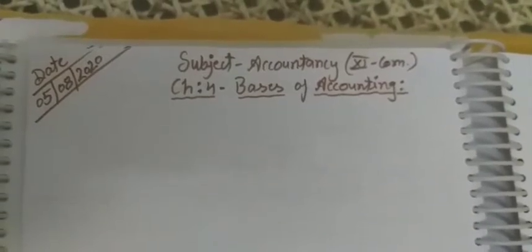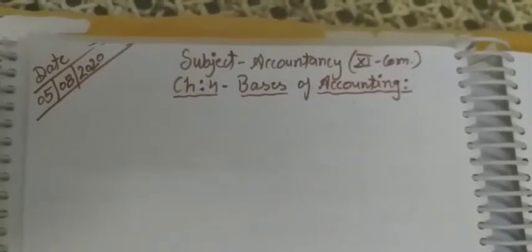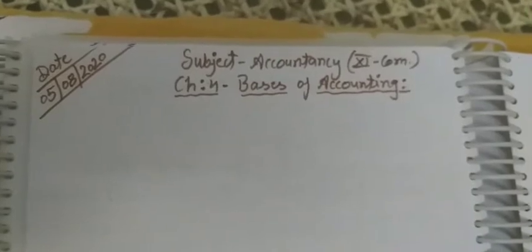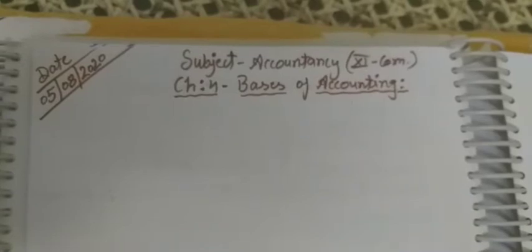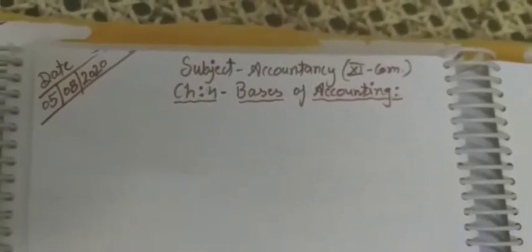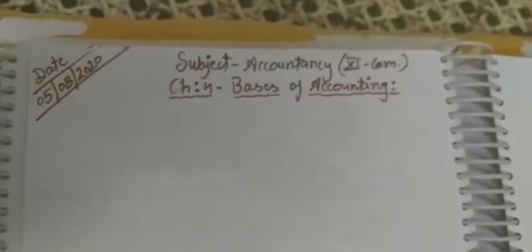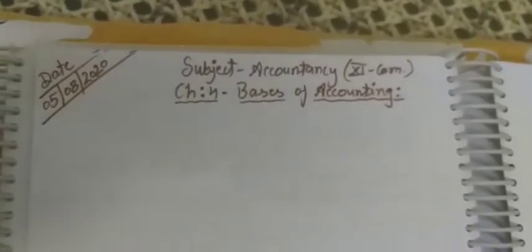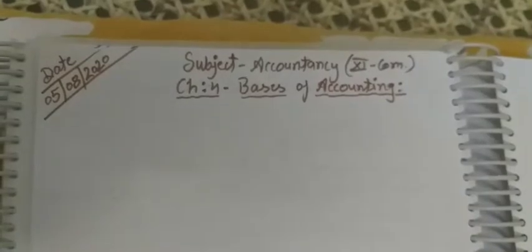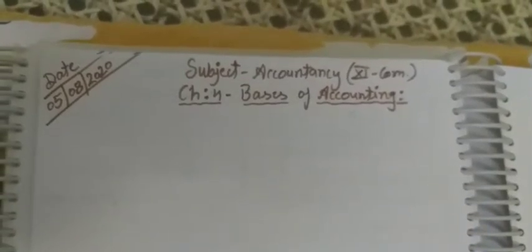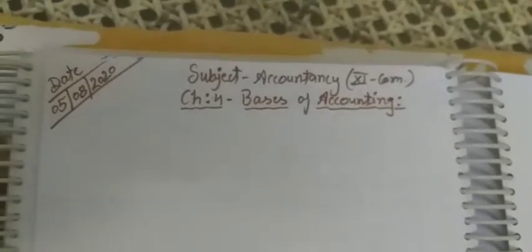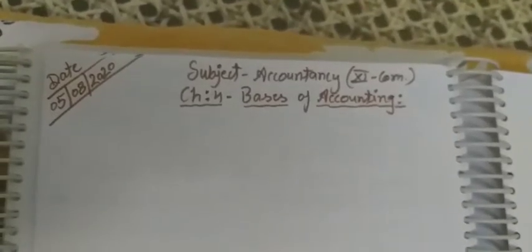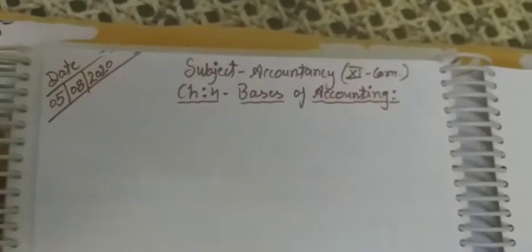Second one is cash basis. In the cash basis, when the transaction occurs, the settlement also happens at that time only. So whatever selling and purchasing of goods or any transactions related to the business will be only in cash.